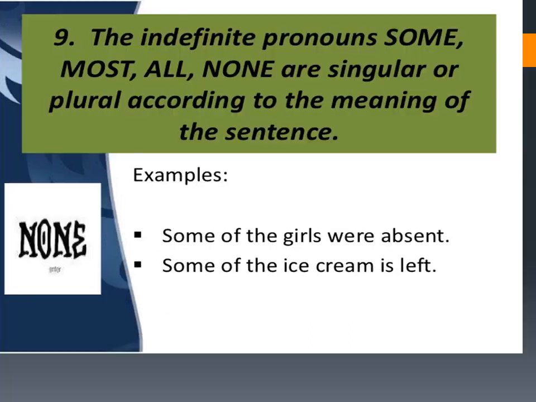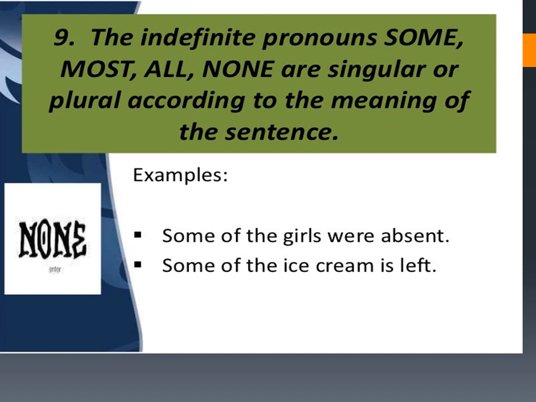Next, the indefinite pronouns some, most, all, none are singular or plural according to the meaning of the sentence. That means if these indefinite pronouns are there in the sentence, then we have to supply the verb according to the meaning. Which indefinite pronouns? Some, most, all and none. For example, "some of the girls." Now here the meaning is plural, girls. We cannot use the singular form of the verb. So we have used here the plural form of the verb "were": "Some of the girls were absent."